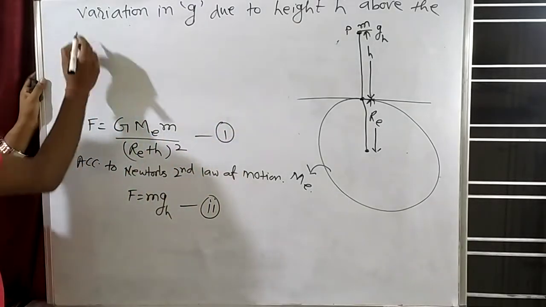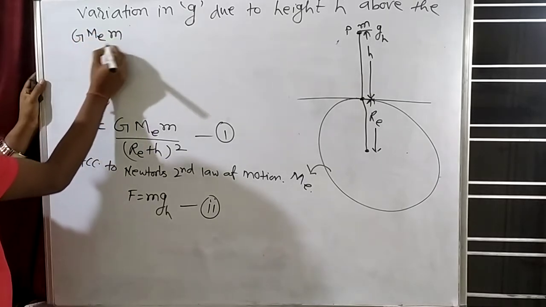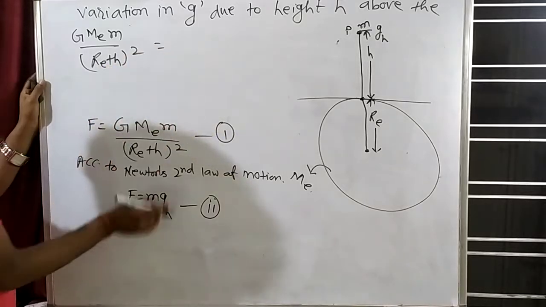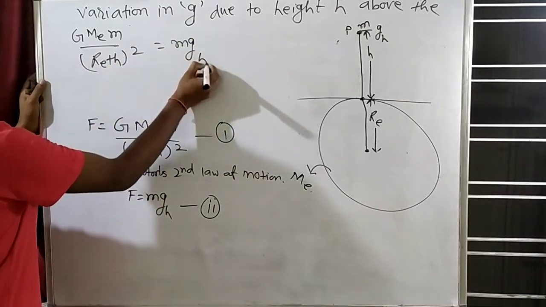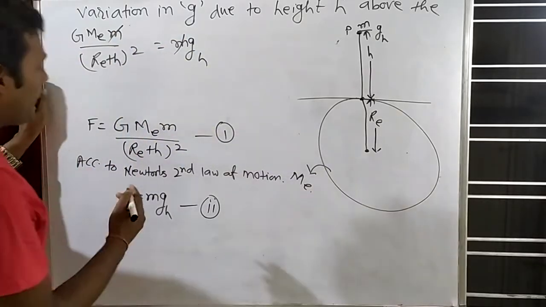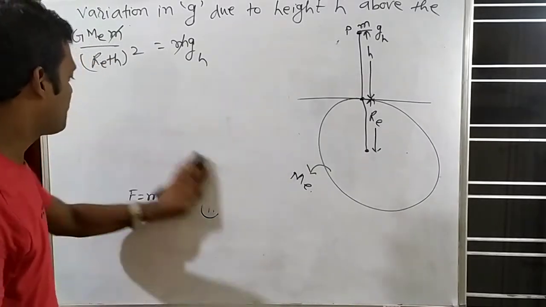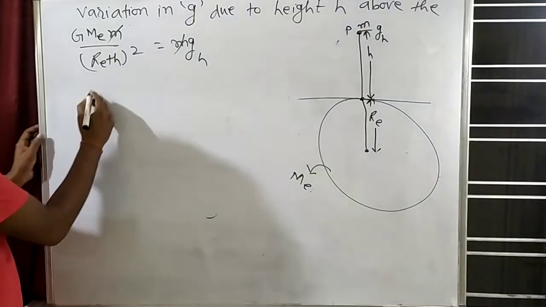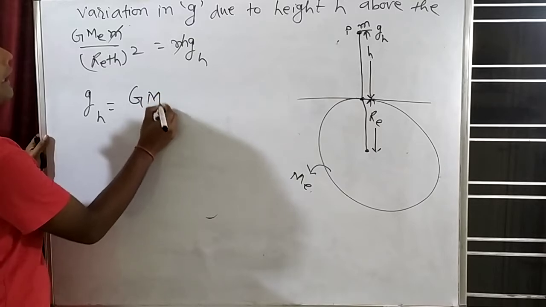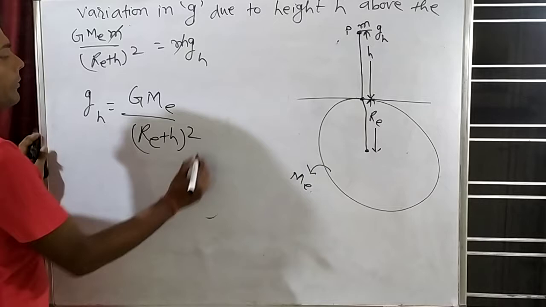So G M1 M2 by RE plus H whole square is equal to mgh. See, here is small m, here is small m. Small m will cancel small m. So what is left is that gh is equal to capital G, capital M, by RE plus H whole square.